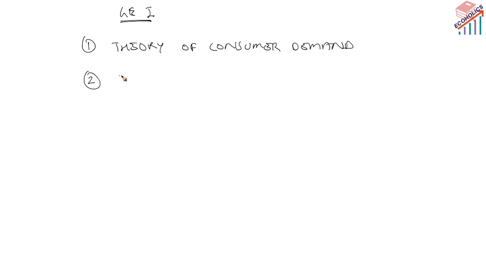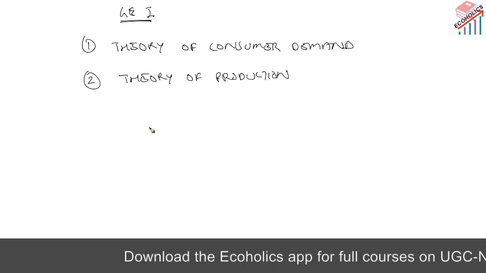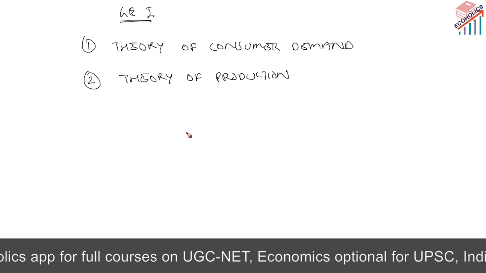After that we have the theory of production. Under the theory of production we will understand from the production perspective, that means from the firm's perspective. So all the factors of production, like the production function and its other forms like Cobb-Douglas, CES production function, translog production function, laws of returns, all the returns to scale, whether increasing, decreasing or constant returns.